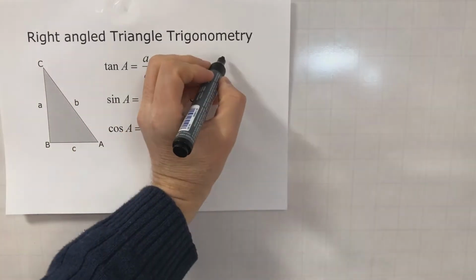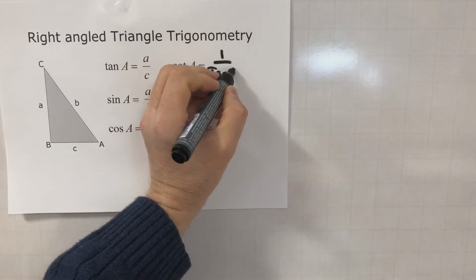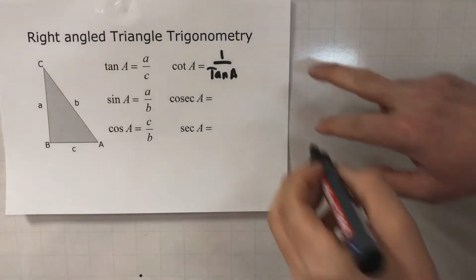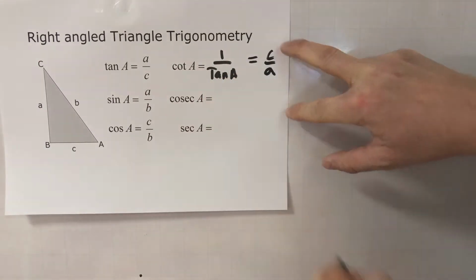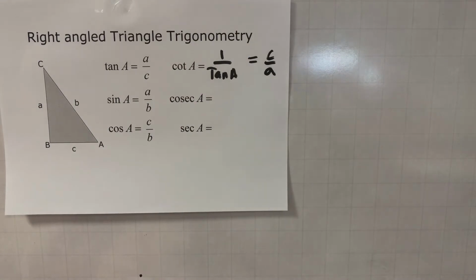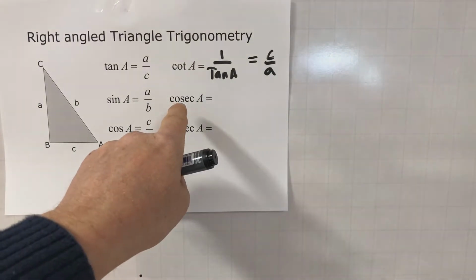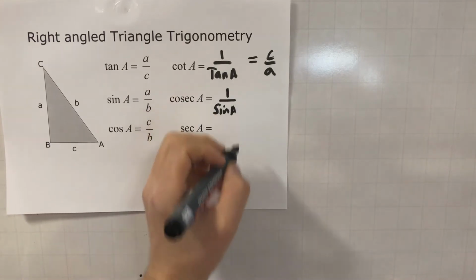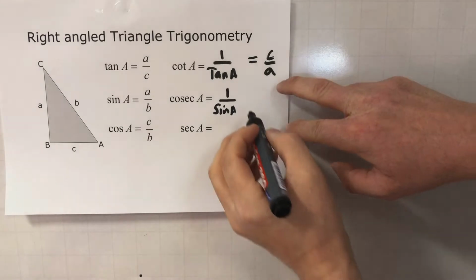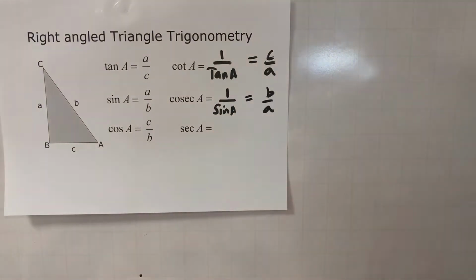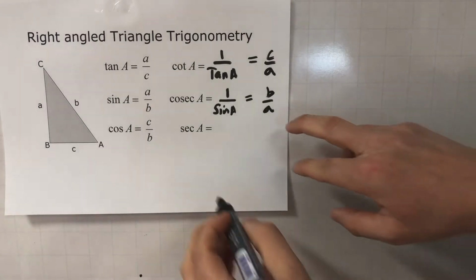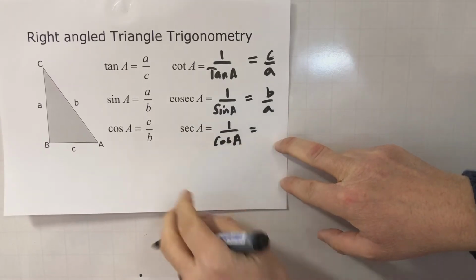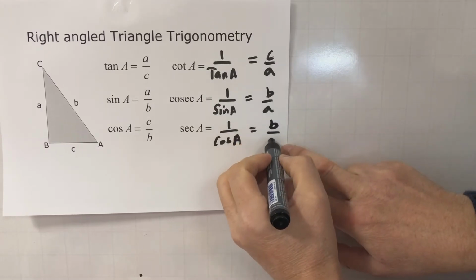Well, cot is actually the same as 1 over the tan of A. So that means the reciprocal of tan, which is C over A. The cosecant is equal to the reciprocal of sine, so 1 over sine, and the reciprocal of sine is B over A. And finally, the 6th one, the sec of A, is the reciprocal of cos, and the reciprocal of cos would be B over C in this case.